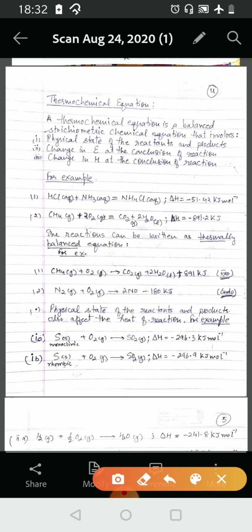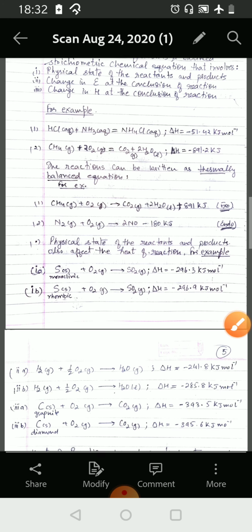Now we come to the thermochemical equation. What are they and how are they written? A thermochemical equation is a balanced stoichiometric chemical equation that involves the mentioning of the physical state of the reactants and the products, change in energy at the conclusion of the reaction, and change in enthalpy at the conclusion of the reaction.